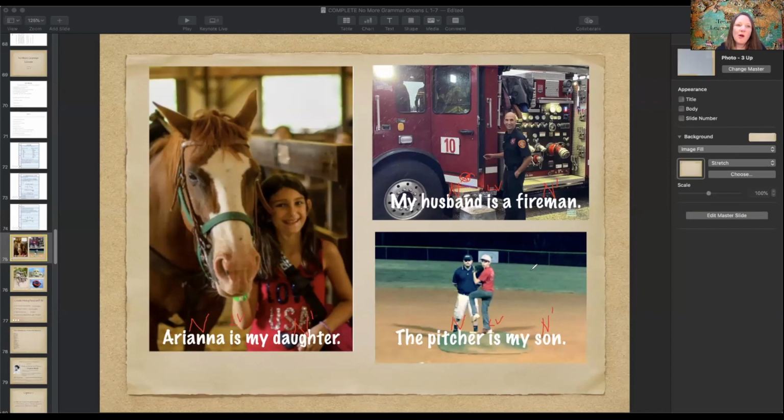With predicate nominatives, a lot of times you can flop the sentence around. My husband is a fireman. The fireman is my husband. Fireman, husband are linked together. The pitcher is my son. My son is the pitcher. My daughter is Ariana. Ariana is my daughter. You can switch them out any way you want with that.